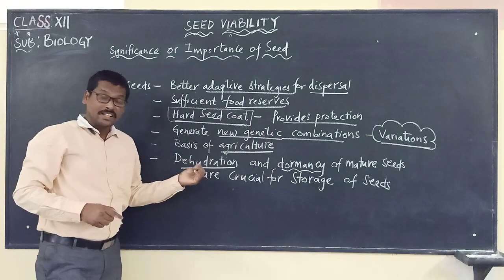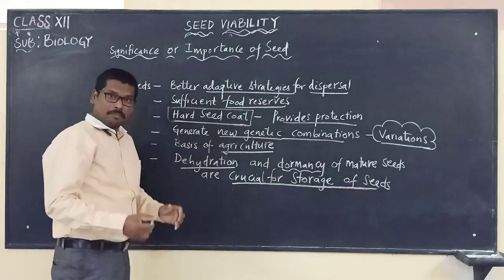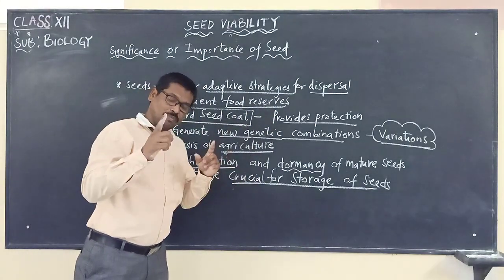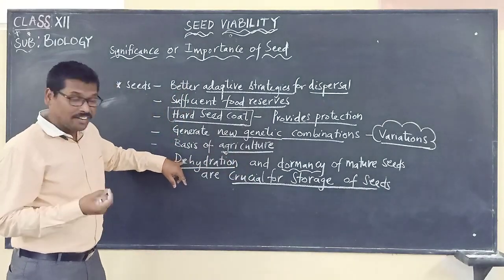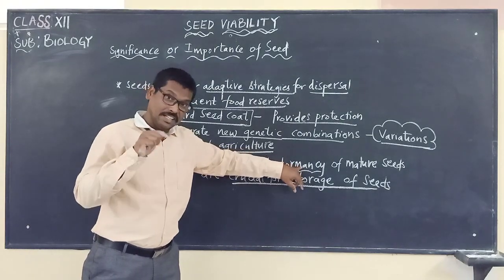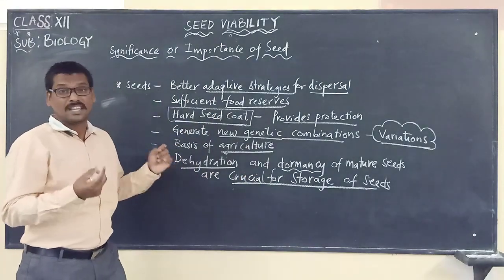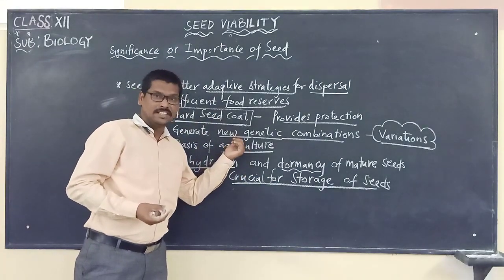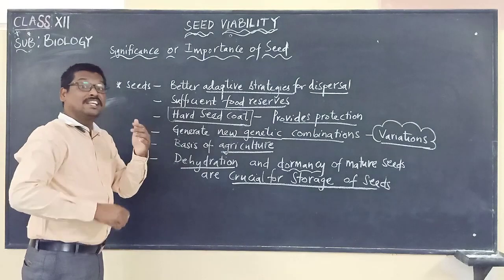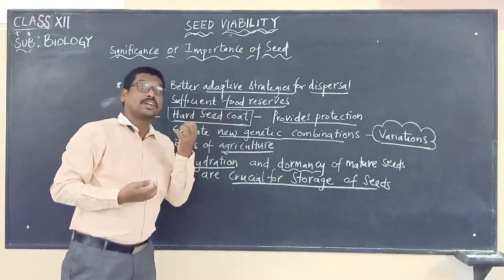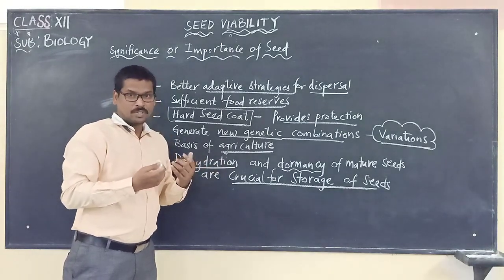That's why these two are very important for what? For the crucial storage of the seeds. How can we store the seeds? It is because the seeds are in a state of dehydration and dormancy. That's why we can store the seeds, which is a very crucial step in the process of agriculture. Because of these two characteristics shown by the seeds, it is possible for us to use the seeds in production of food year after year and season after season. So we have to keep that in mind.